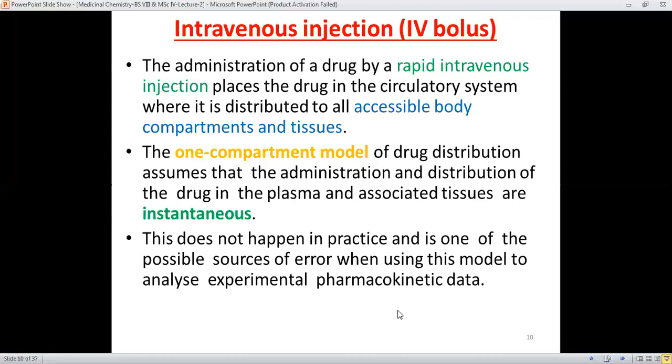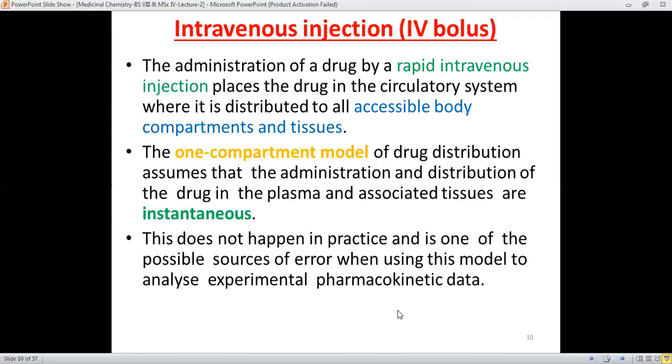It means that it will take very little time to reach its target and impart its pharmacological effect. Therefore, this one compartment model of drug distribution has been introduced.